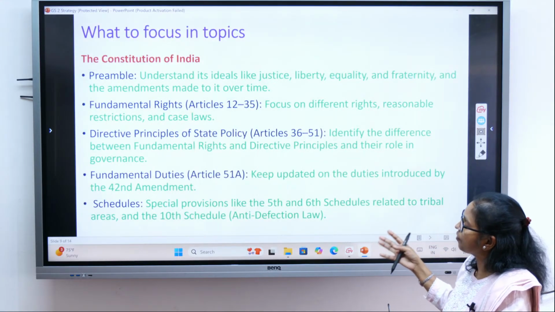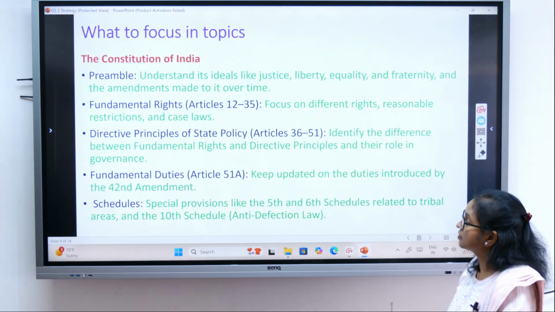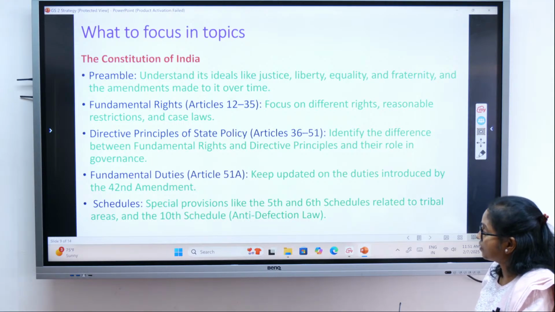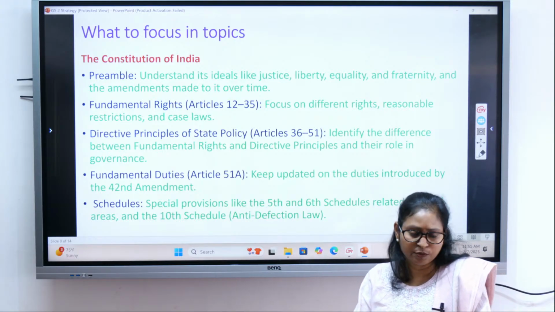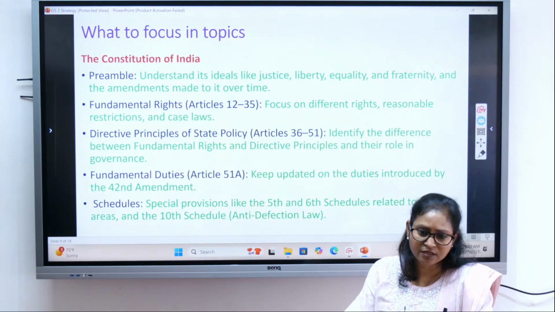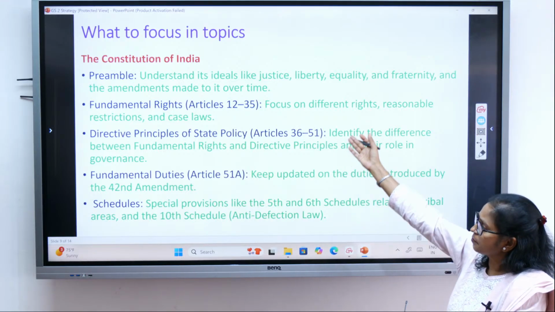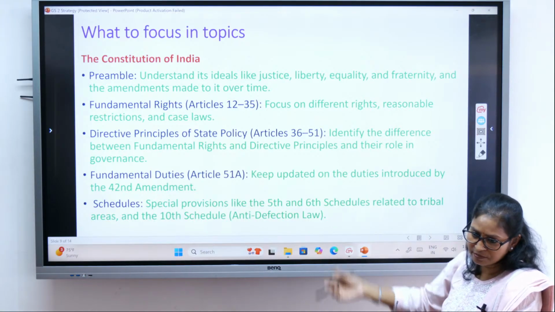Then some of the very important topics, particularly for your prelims: preamble, fundamental rights, directive principles of state policy, fundamental duty, schedules, amendments. These you have to focus on even more. It's not that you don't have to focus on the other parts, but here we have seen the maximum questions coming from, particularly in the prelims. Okay, just write preamble, fundamental rights, DPSP as the major area of focus, then fundamental duty, schedules, amendments.